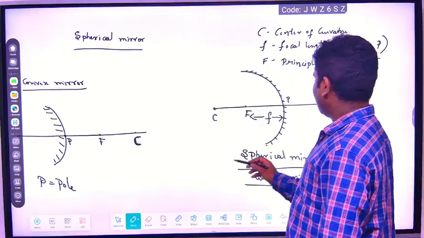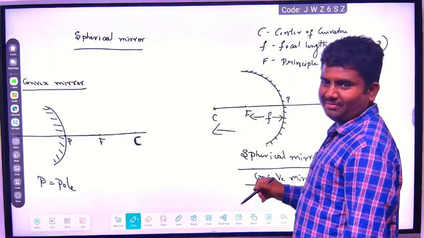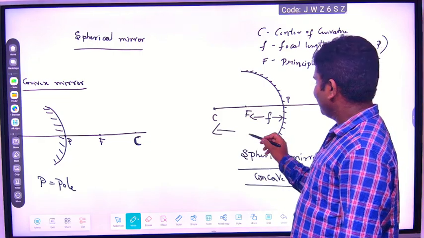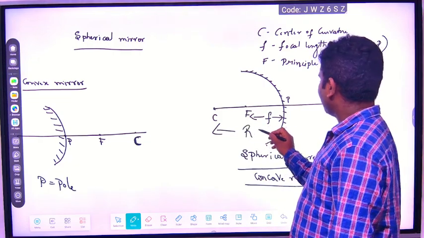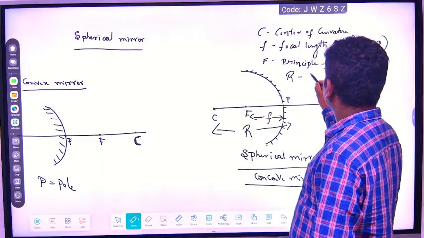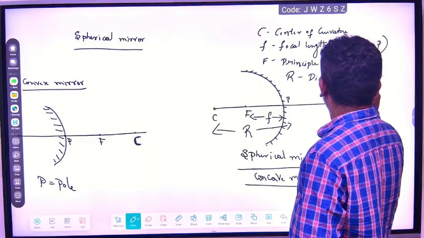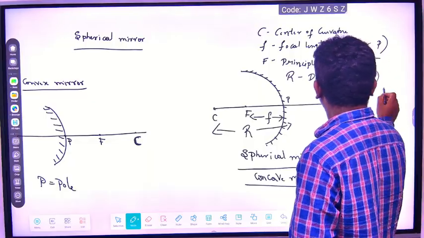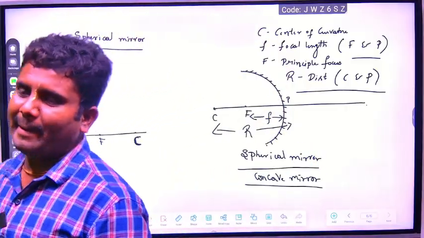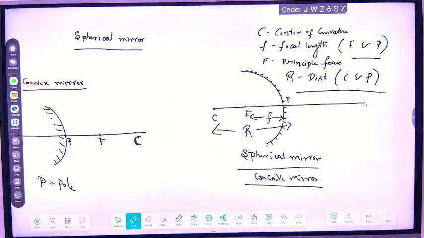The distance between the center of curvature and the pole is the radius of curvature. What do we call it? Radius. It is the distance between the center of curvature and the pole. Radius of curvature. Okay? Please write fast, fast. Very, very slow here.